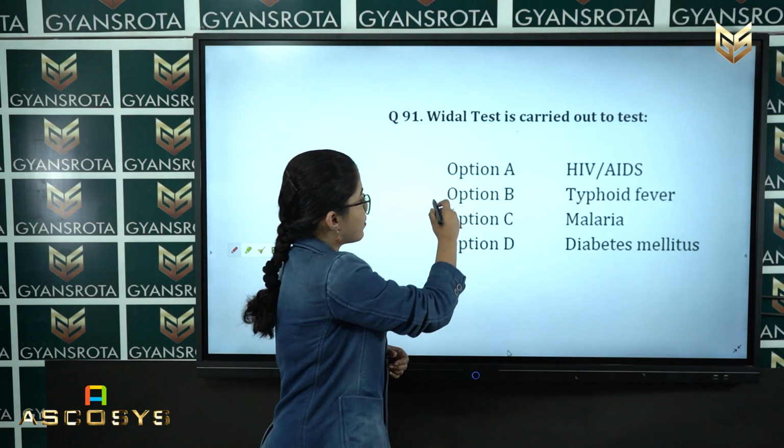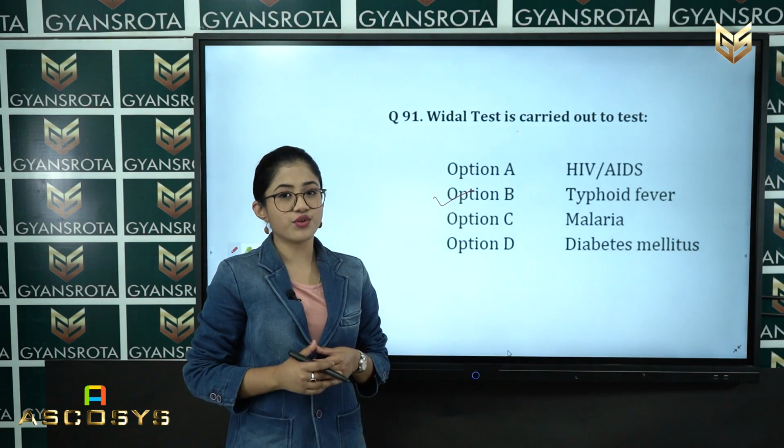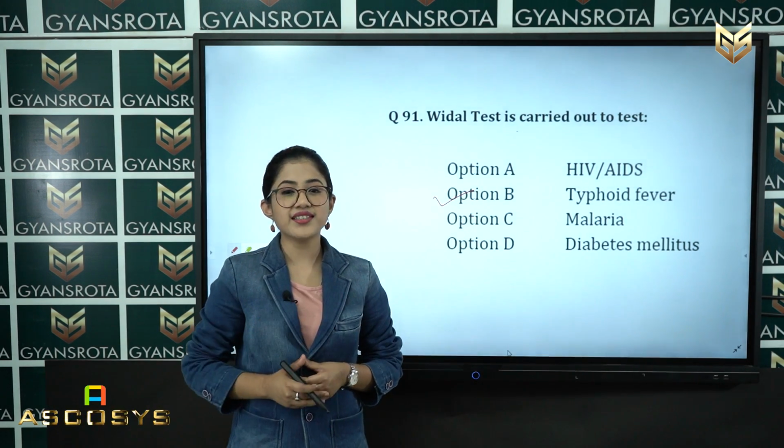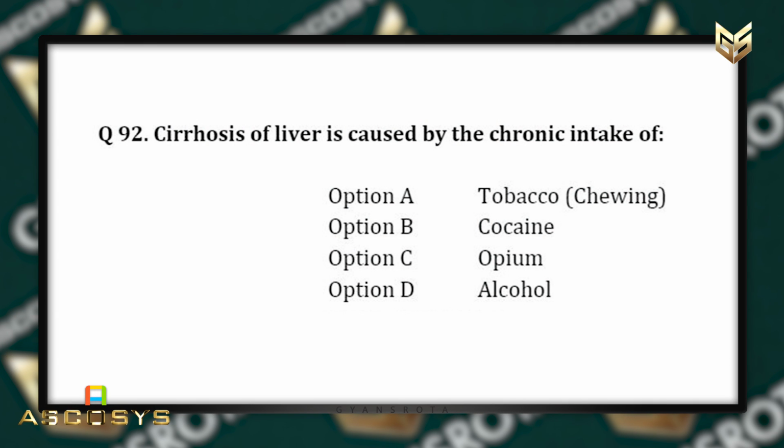That means option number B is the correct answer for this question. Now, let us see the next question, that is question number 92.